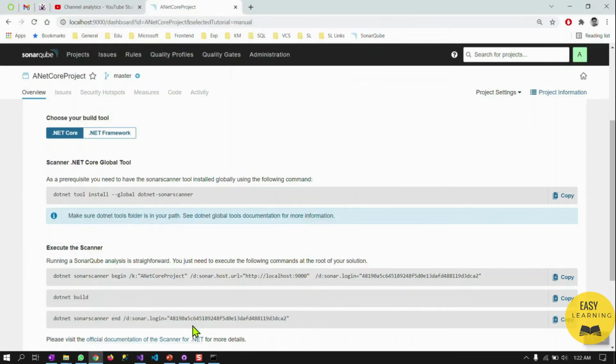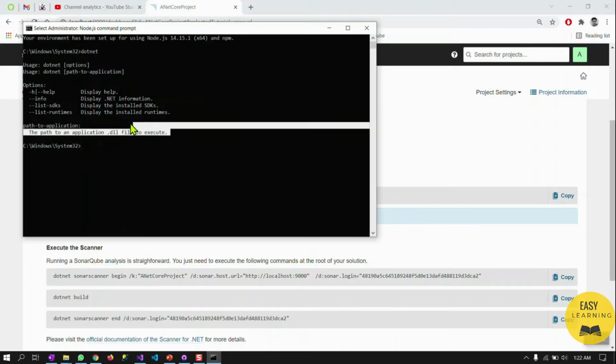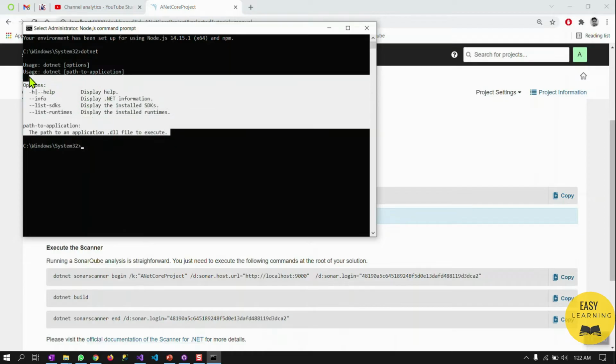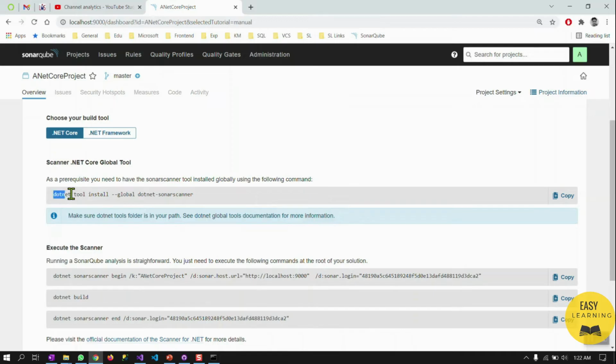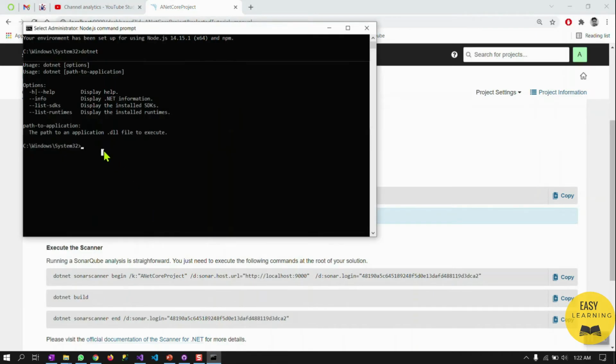And if you are not getting this result, it means the .NET tool is not installed. So you need to simply copy this command and run it here, just like this one. It will install the .NET tool: dotnet tool install --global dotnet-sonarscanner.